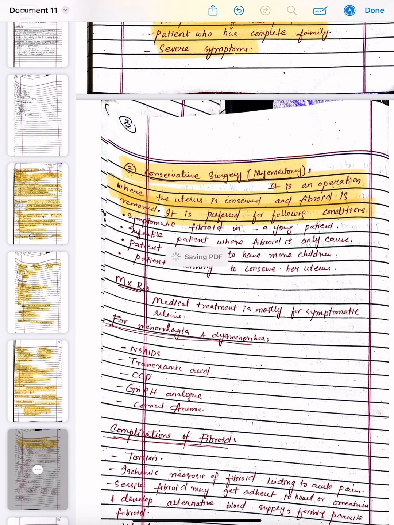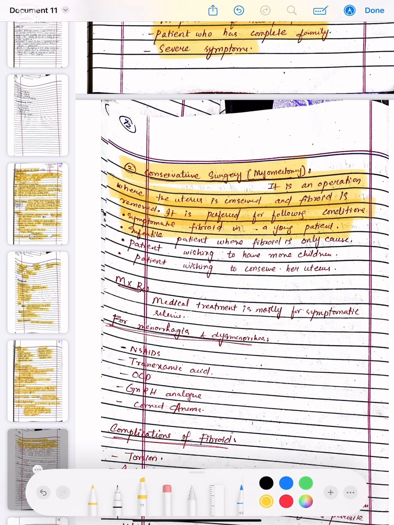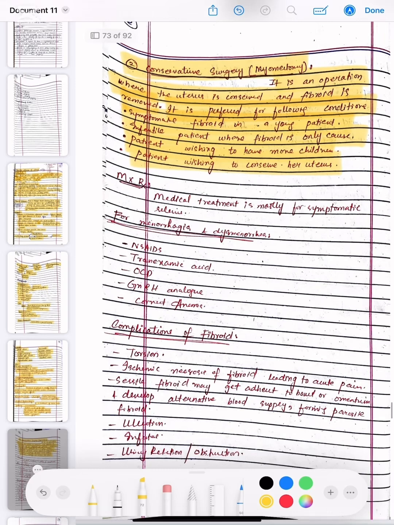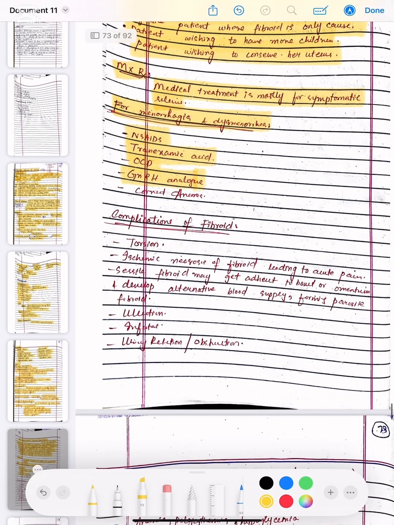Now, the management and treatment options: medical treatment is mostly for symptomatic relief. The infertile patient where fibroid is the only cause, patient wishing to have more children, and patient wishing to conserve her uterus. These are the conservative surgery indications. Then medical treatment is mostly for symptomatic relief. For menorrhagia and dysmenorrhea, we will give NSAIDs, tranexamic acid, OCPs, and gonadotrophin releasing hormone analogs, and we will correct the anemia.